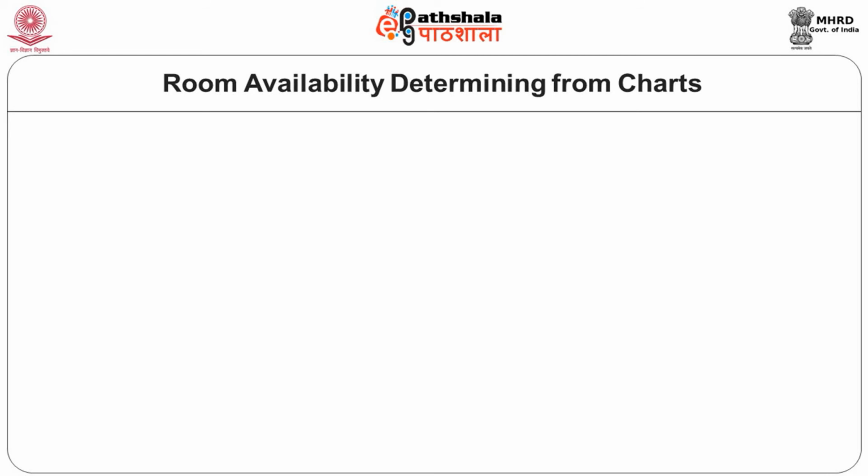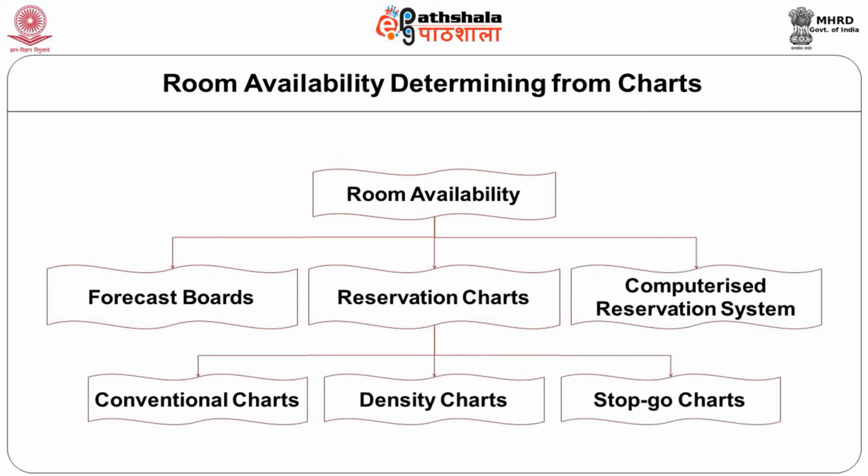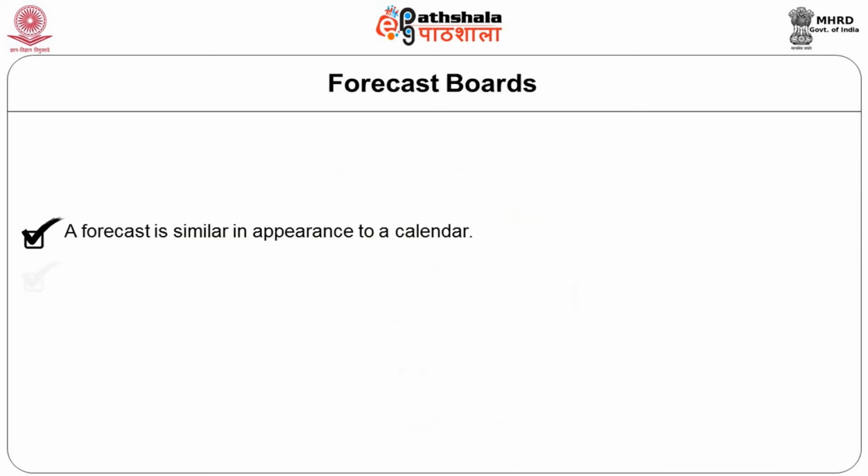Now we will go through the later part, which is determining the room availability from charts. This is done with forecast boards, reservation charts and computerized reservation systems. The first one is forecast boards. A forecast board is similar in appearance to a calendar.